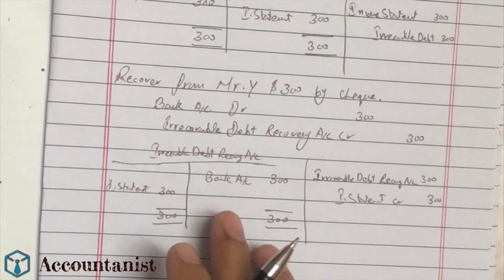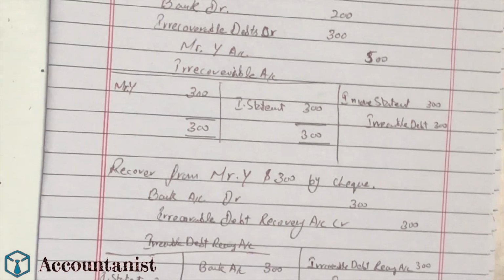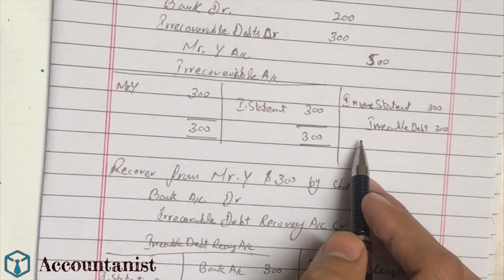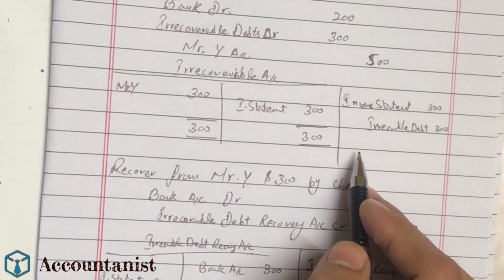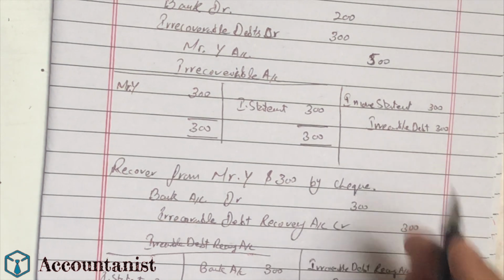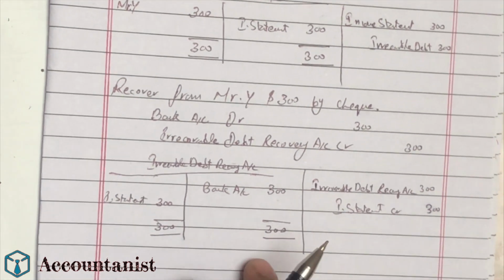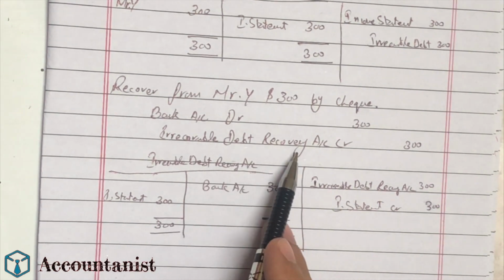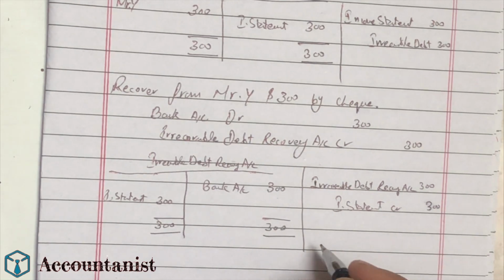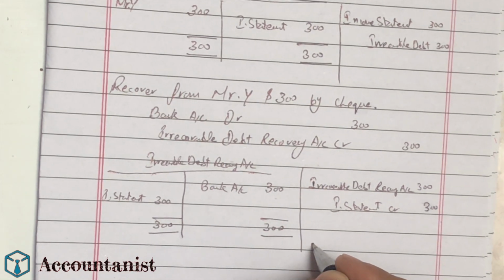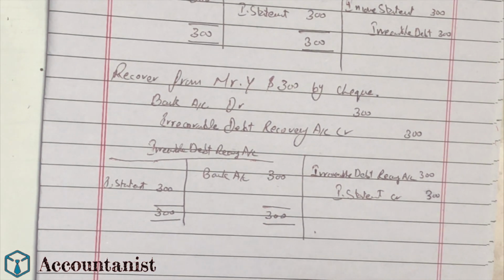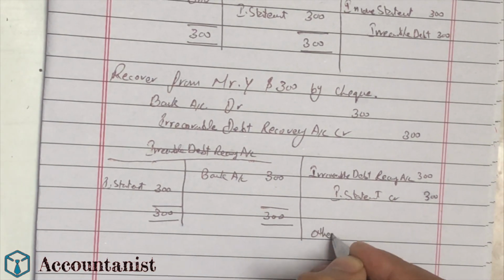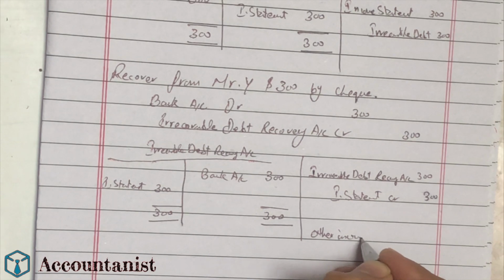As we know, irrecoverable debt is our expense, so it goes to the expenses section in the income statement, and the irrecoverable debt recovery account is our income account, that's why it's going to be on the credit side. So it will be recorded in the income statement, in the other income section.